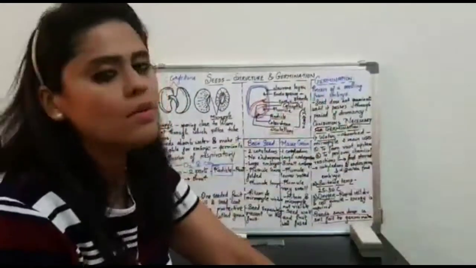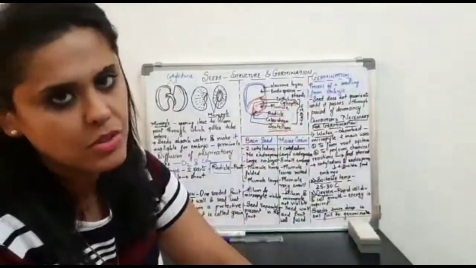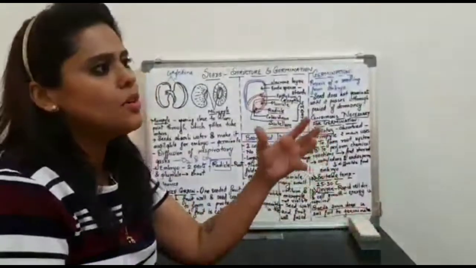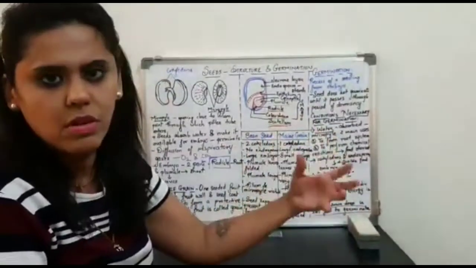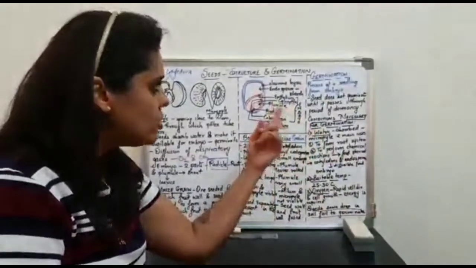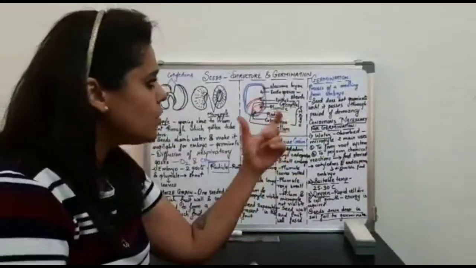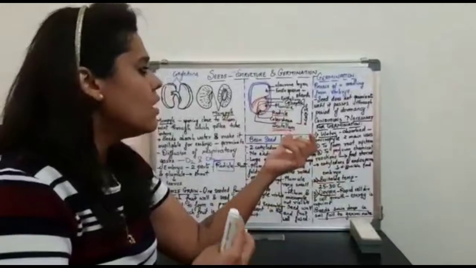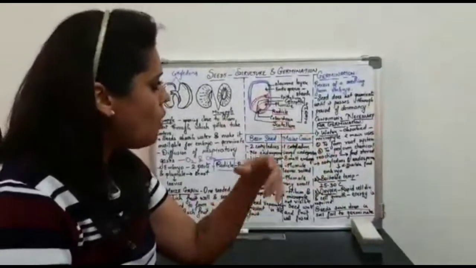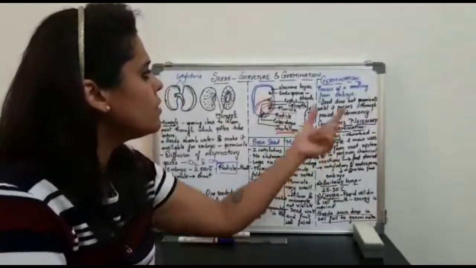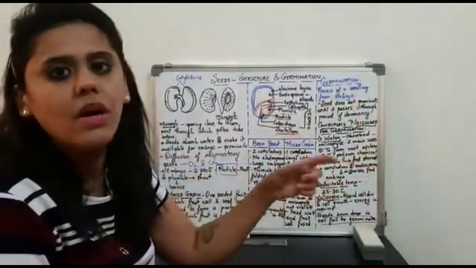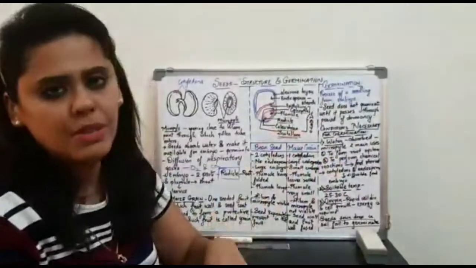Now, the next part of the chapter talks about germination. The simple definition of germination means to grow. That means, as I have mentioned, the process of conversion of a seedling from an embryo into a plant is called germination.